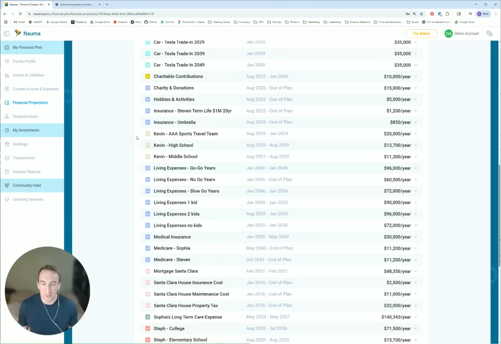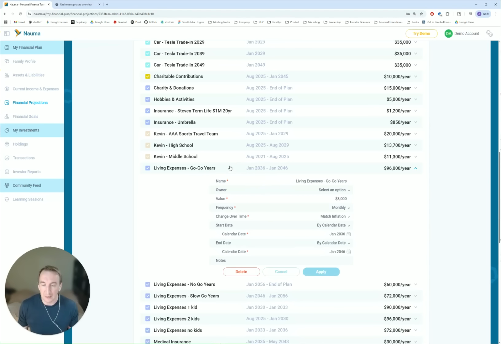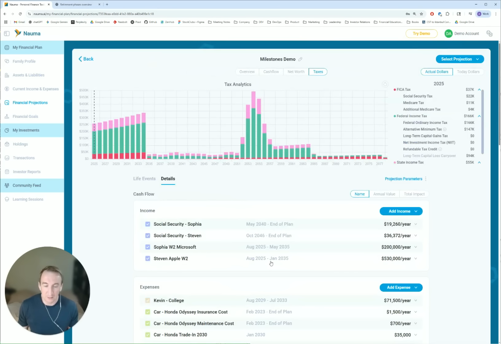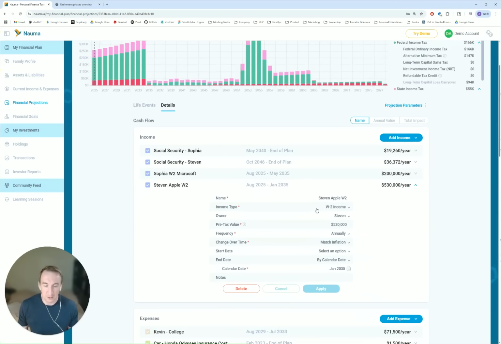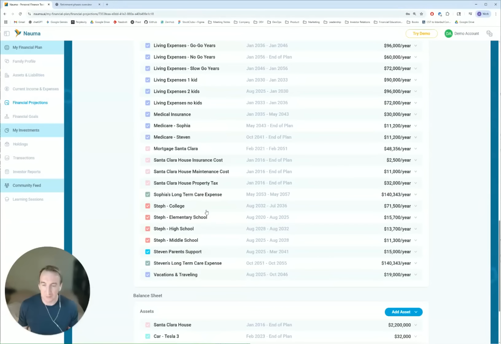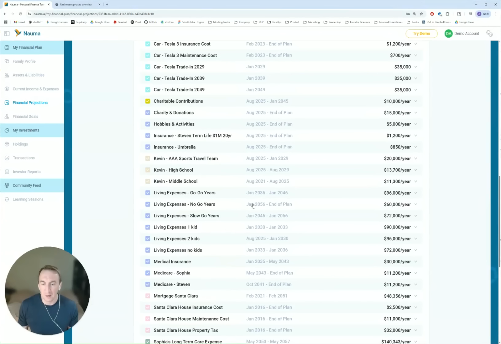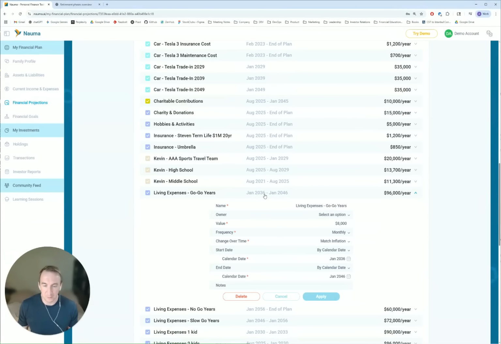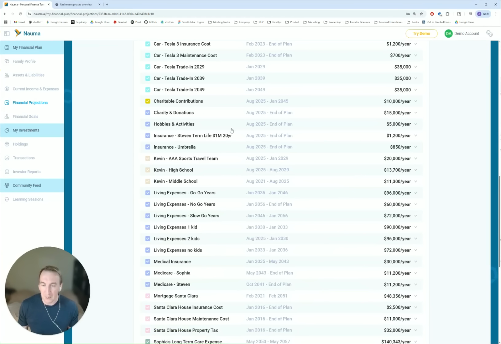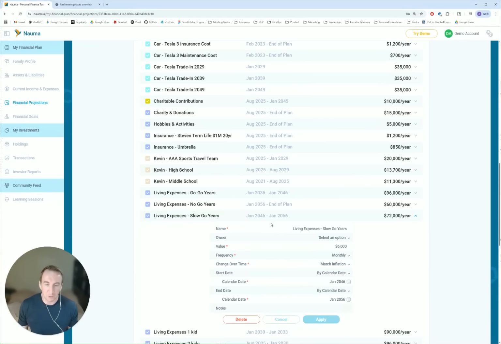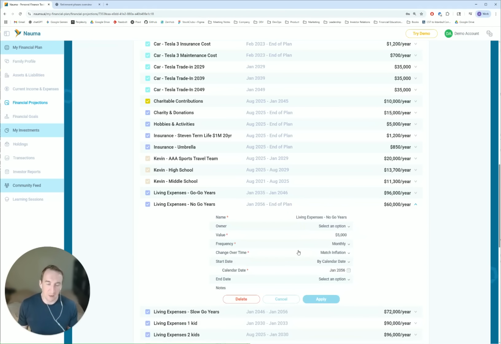So in this projection, we already have these living expenses added for the family. And currently, the family wants to stop working in January 2035. And their retirement is going to be these three stages. Go-go years from 2036 to 2045. Actually, I would like to replace that by 1 year. Okay, click apply. Then slow-go years from 2046 to 2056, and no-go years after that.